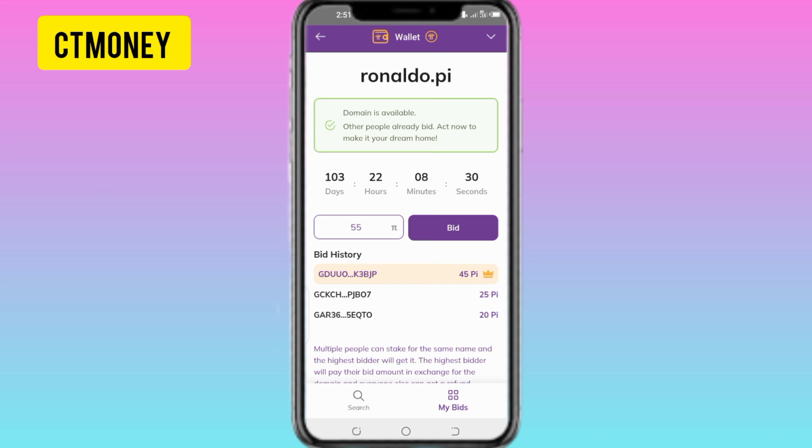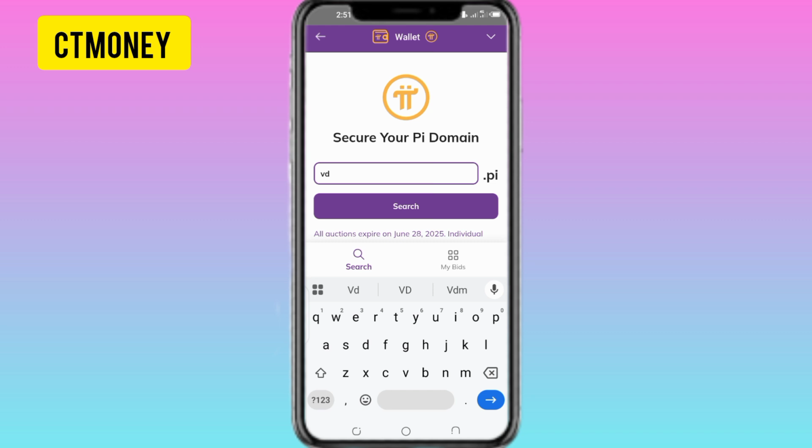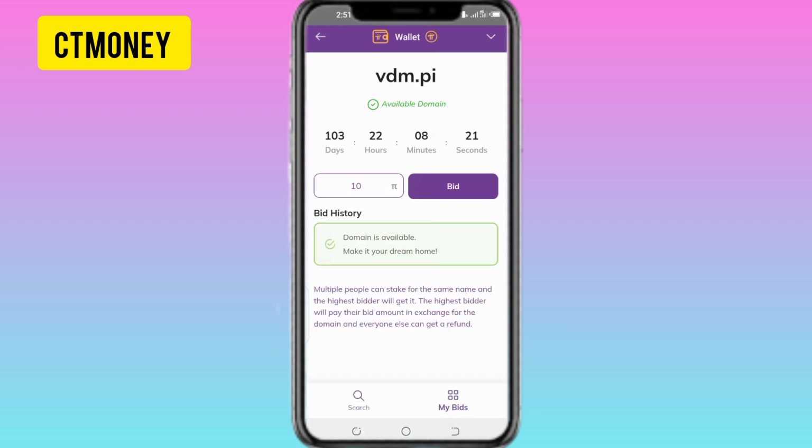For example, if I want to bid for Very Dark Man, that's VDM now, I'll just click and search. You can see for VDM now, nobody is bidding for VDM. Do you get? Nobody is bidding for VDM.